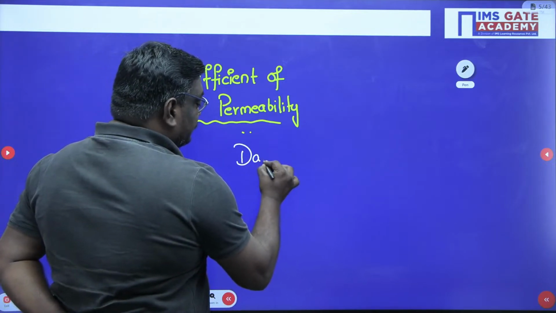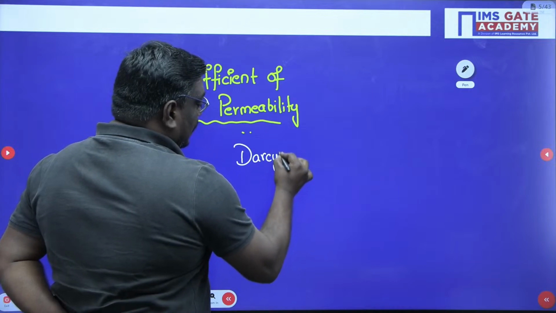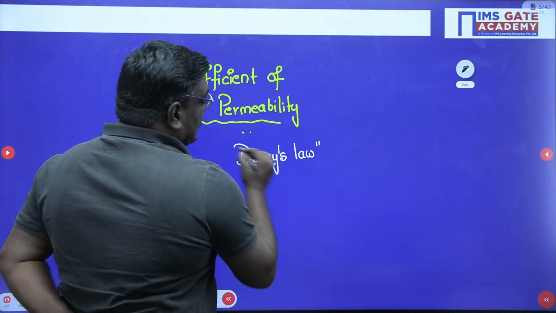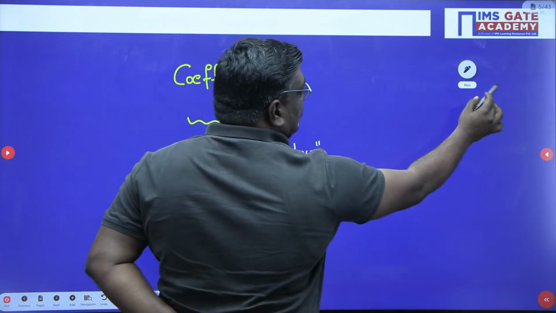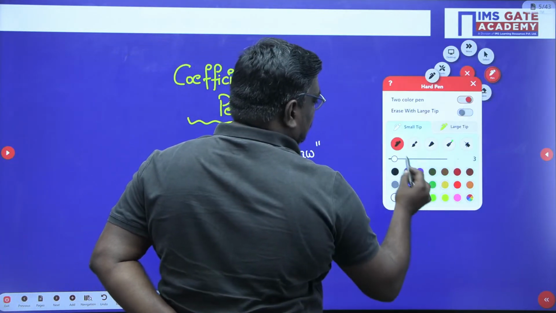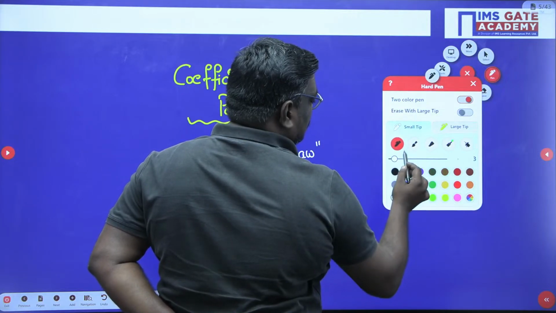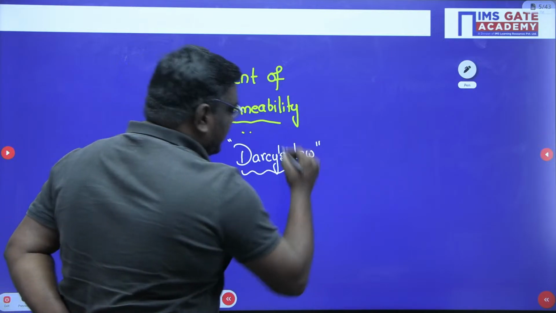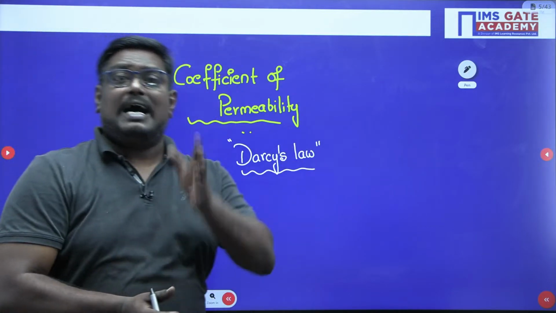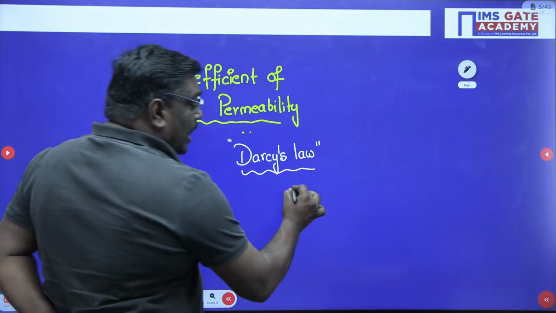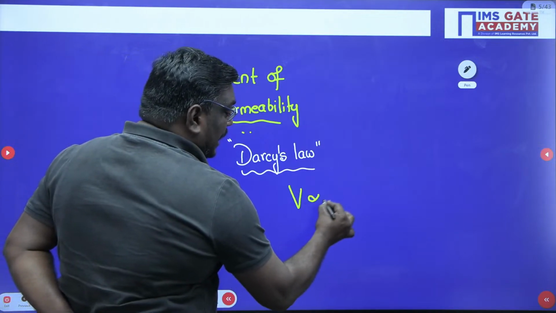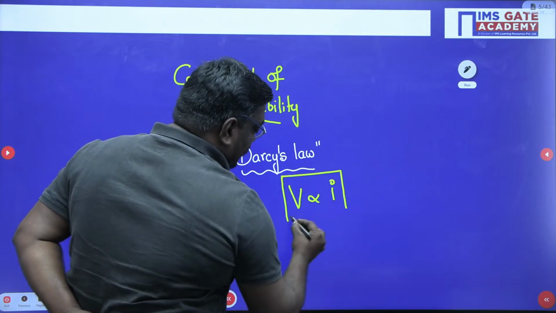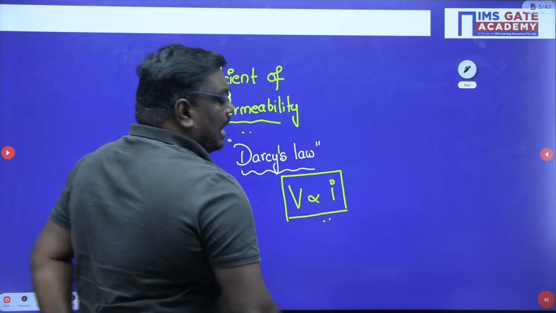What, sir? There is a law called Darcy's law. What does this Darcy's law state? Can you tell me? Here, my dear students, Darcy's law states that velocity is proportional to hydraulic gradient. What, sir? Darcy's law states that velocity is proportional to hydraulic gradient.